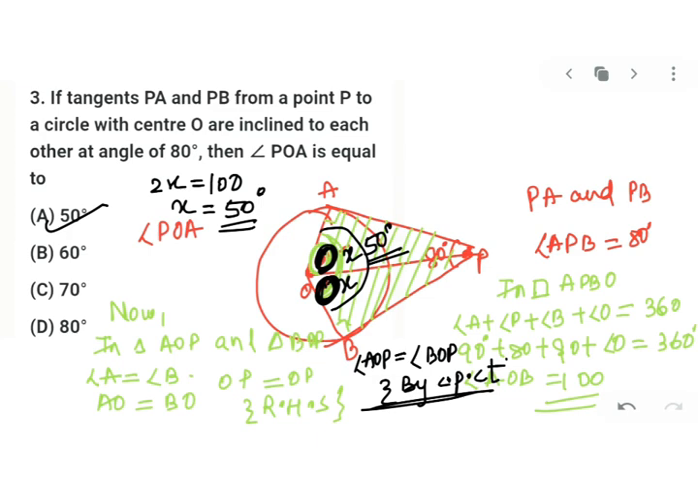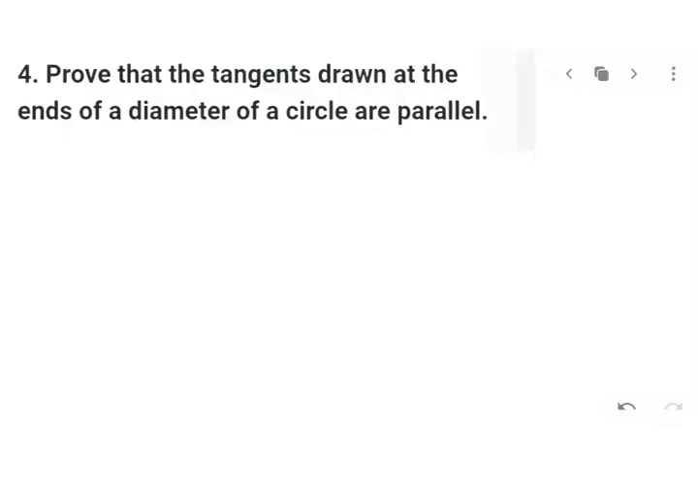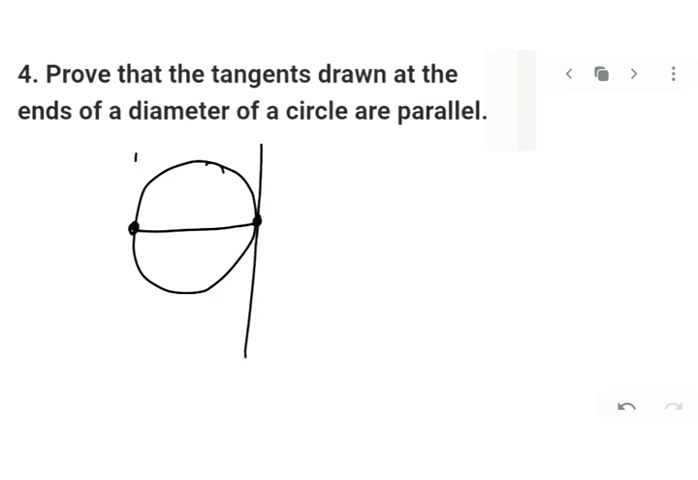Clear with this? In your next you have to prove that the tangents drawn at the end of a diameter of a circle are parallel. That means if you are making a circle, it has a diameter, and at the ends of the diameter you are drawing two tangents, so you have to prove that these two tangents are parallel. So for that, first I have drawn a circle, I have made a diameter, okay, and once I made the diameter, then I also made your tangents which are crossing through the end points of your diameter.